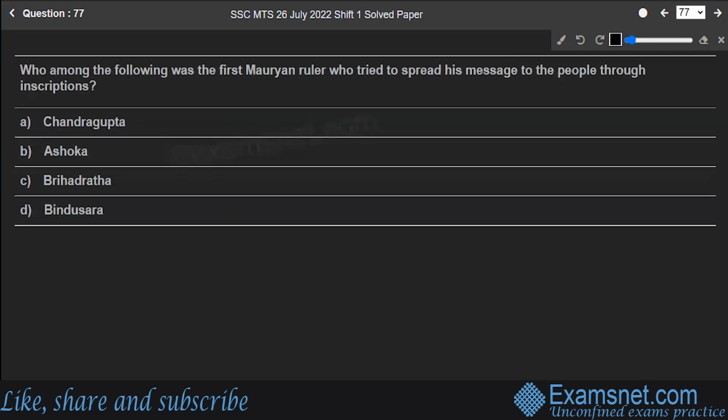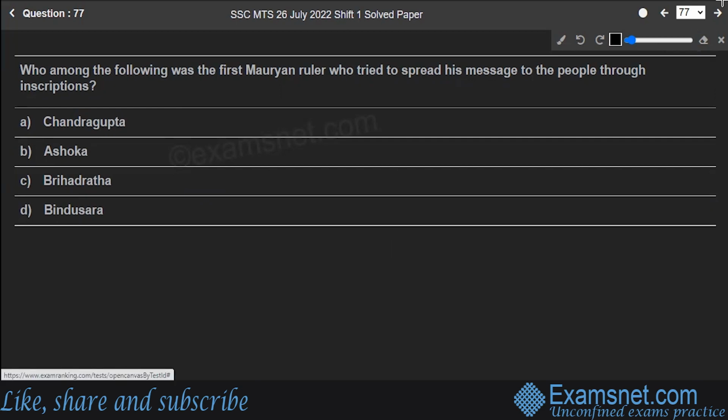Hope you're clear. Question number 77, the next one. Who among the following was the first Mauryan ruler who tried to spread his message to the people through inscriptions? Chandragupta, Ashoka, Brihadratha, or Bindusara?